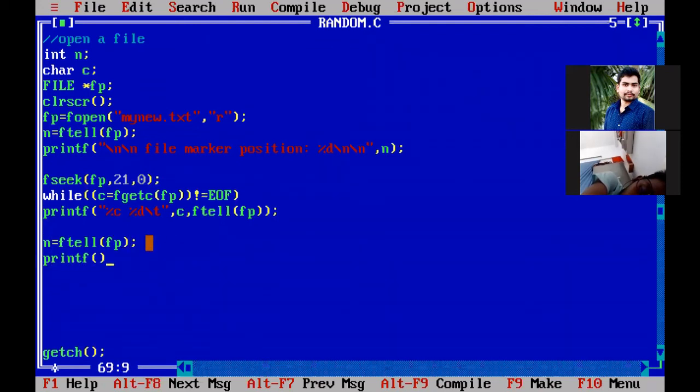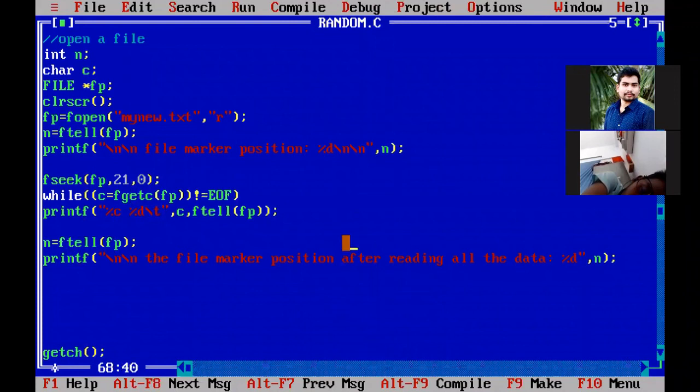Printf. Here you write \n. The file marker position after reading all the data, %d, comma, replace that %d with n. So what is n? n returns the last file marker position after reading all the characters.